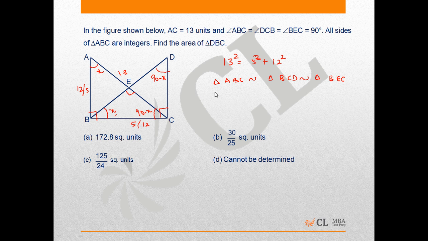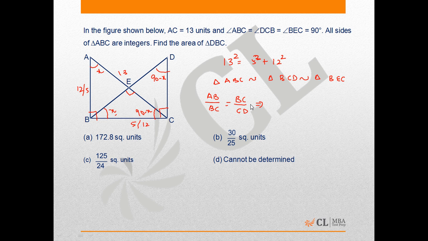So we have two cases. When AB is 12, AB by BC equals BC by CD.